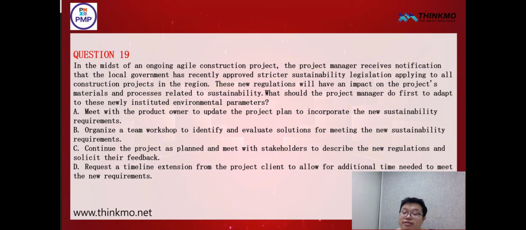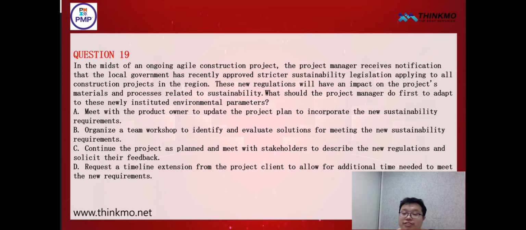In this case, the first step our project manager should take definitely isn't to jump straight into a meeting. Because first we need to clarify something. We must clearly define the specific requirements and understand how this new regulation will impact the project. Only then can we continue to move the project forward according to the original plan, right? We can't just organize a workshop right away.